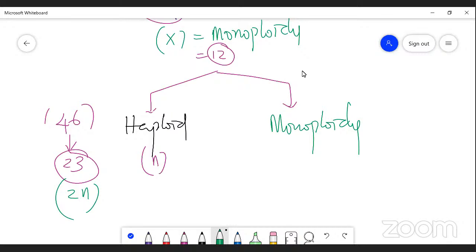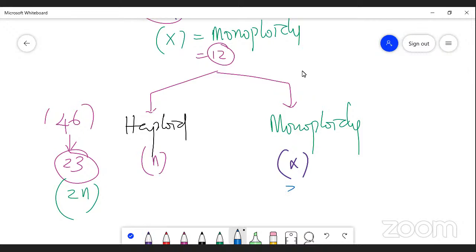So the haploid can be designated by n, simply n, right? Whereas monoploidy refers to x, the total number of chromosomes in which only one basic set is present, that is designated by x. x is monoploidy.